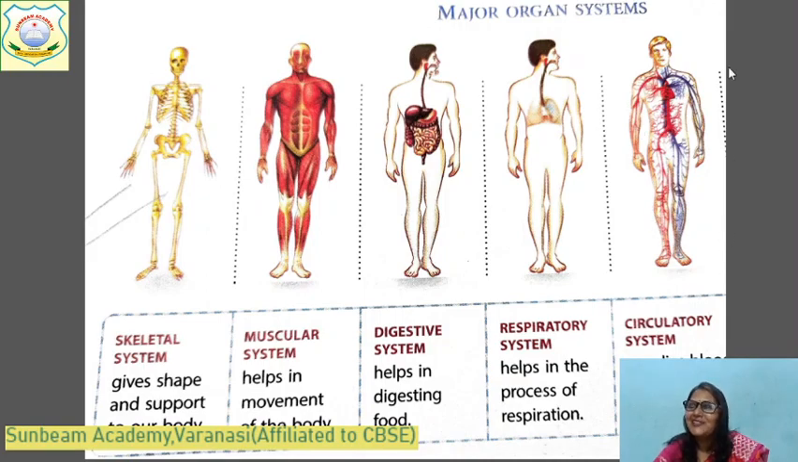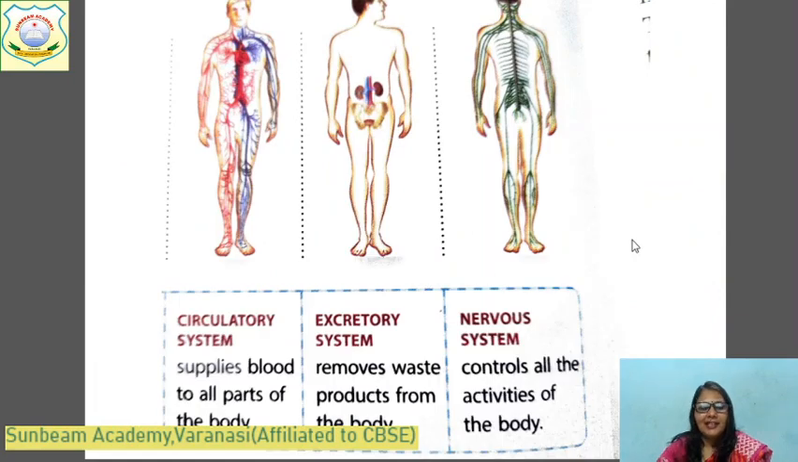Come to the next one. This is the picture of the circulatory system. It supplies blood to all parts of the body. The major organ is the heart, which pumps blood to all body parts. And here are the blood vessels. They are blue and green in color, carrying pure blood, blood carrying oxygen, and blood carrying carbon dioxide. Okay. The circulatory system supplies blood to the whole body.